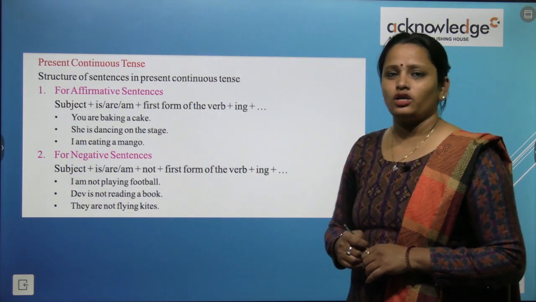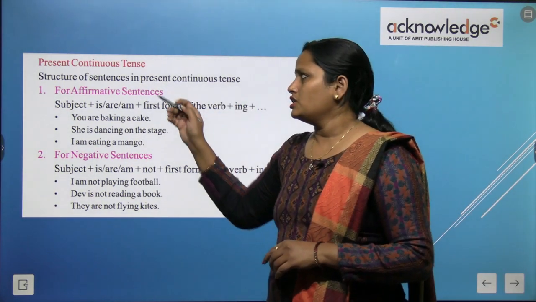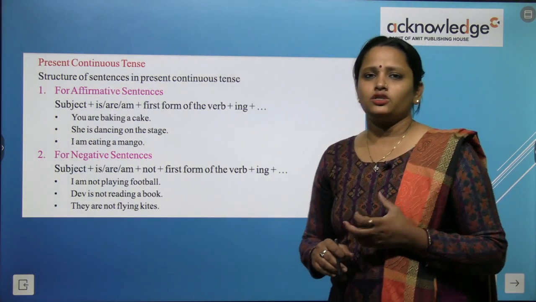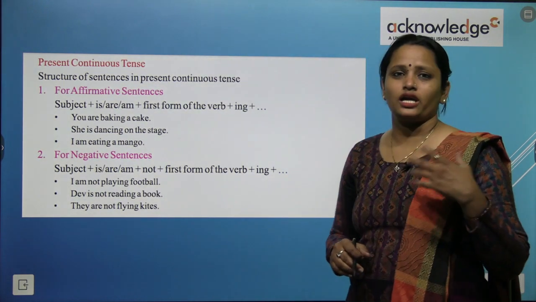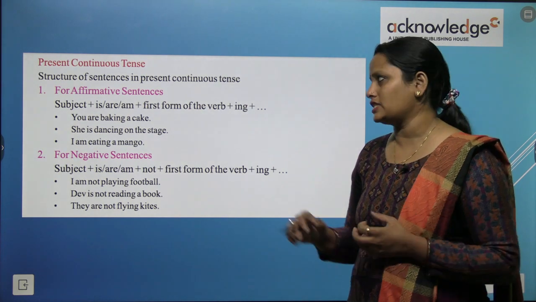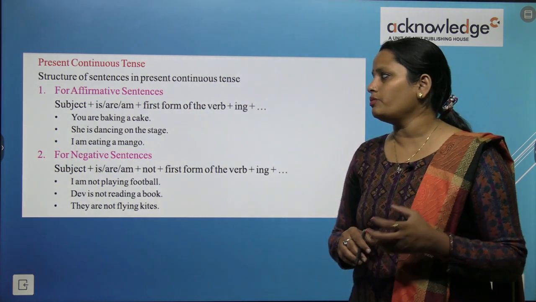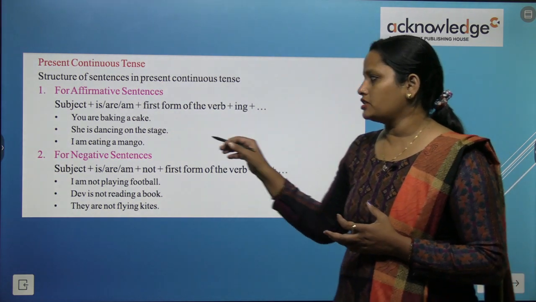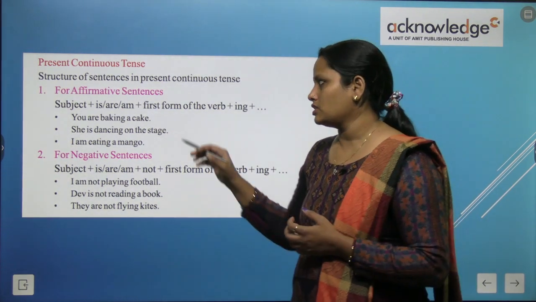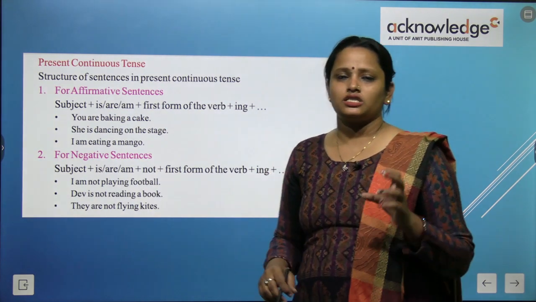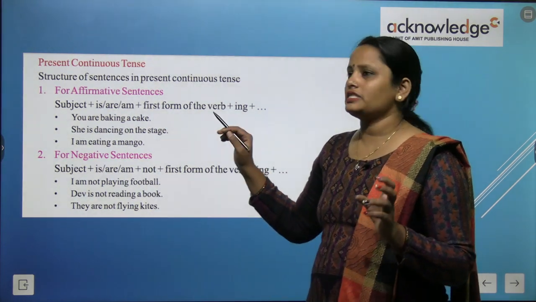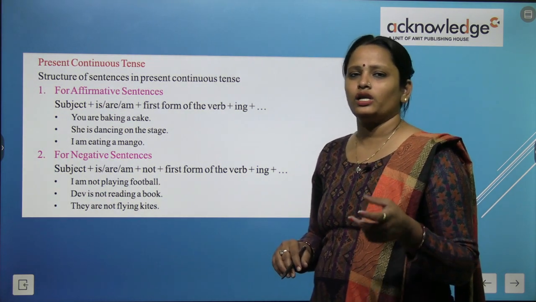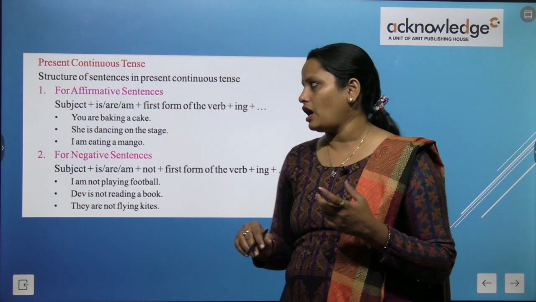Now, let's see what is present continuous tense. Structure of sentences in present continuous tense. So जब present continuous tense को हम लिखते हैं तो कैसे उसको हमें form करना होता है, let's see. First is for affirmative sentences, means positive sentences के लिए हम क्या लिखते हैं, and the second one is for negative sentences. So here we write down the subject. सबसे पहले subject आता है, फिर is, are, am. अगर subject singular है तो is आएगा, अगर plural है तो are आएगा और I है तो am आएगा.